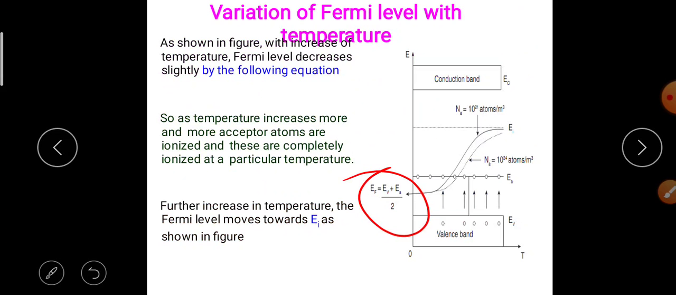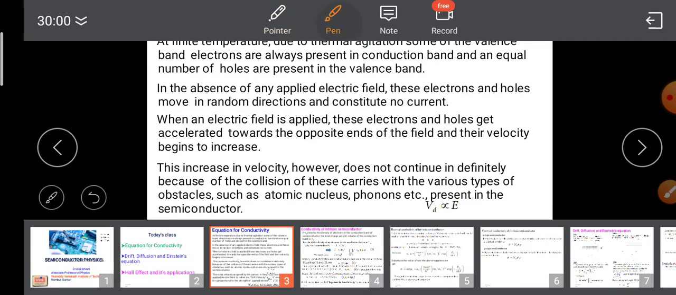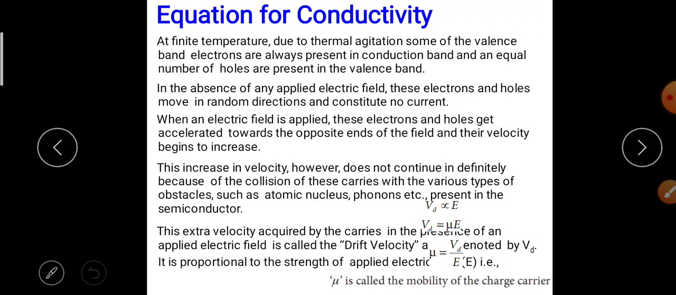Review. Now show the equation for conductivity. At finite temperature, due to thermal agitation, some of the valence band electrons are always present in the conduction band, and an equal number of holes are present in the valence band. In the absence of any applied electric field, these electrons and holes move in random directions and constitute no current.